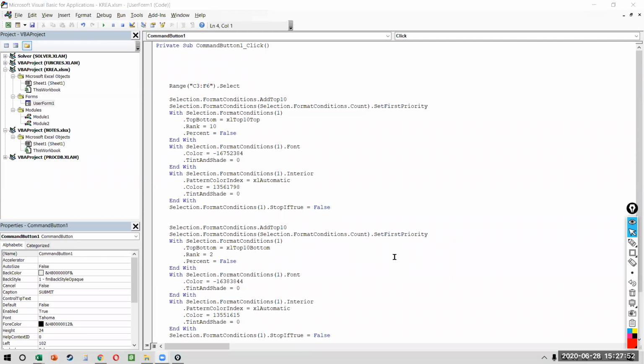Once the user has chosen either top or bottom and the user has chosen the number, what should be the thing that happens immediately after that? Should it just apply it? Once the user has chosen top 5, should it just apply it? No. Why not?